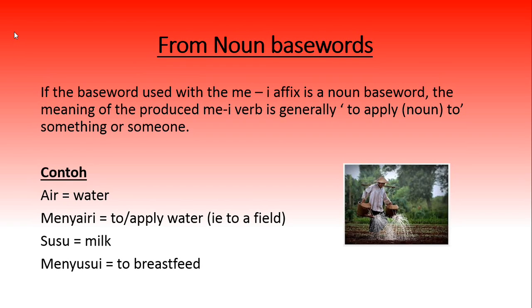Now, in these you can get a bit more abstract, okay, meanings or definitions. So if we look at susu, milk, when we add the me and the i to that, it makes the meaning to breastfeed. Okay, we don't apply water to a field, or milk to a field, but we do give it to a baby. So we apply it to a baby. So that's why it's coming from this. Okay, to apply it to something, to breastfeed. So you can get some of these more abstract meanings, which come from this rule. Okay, so just watching out for these and being aware of them.